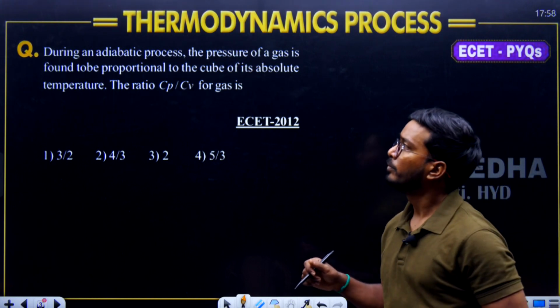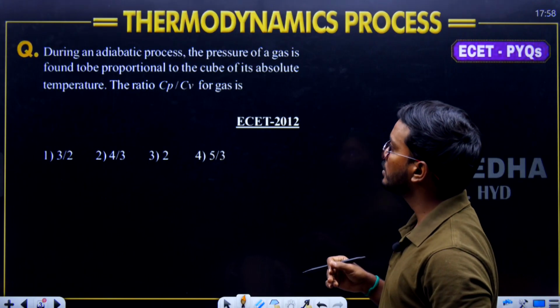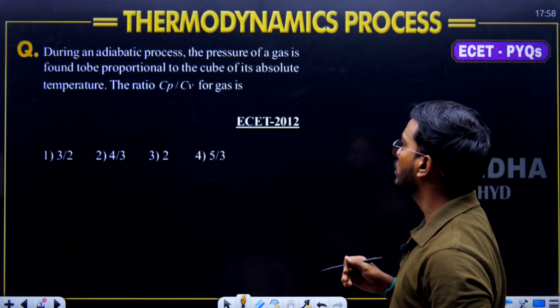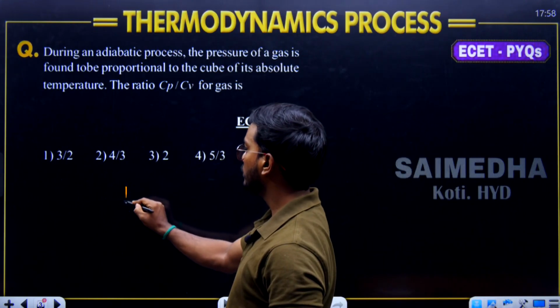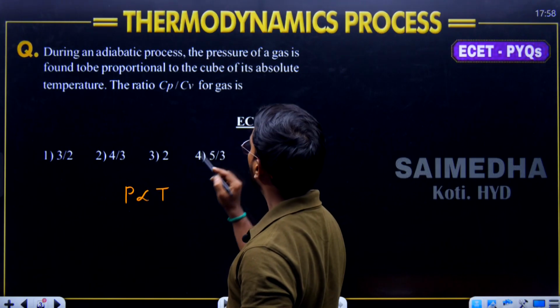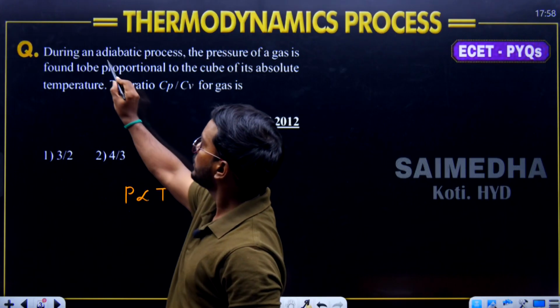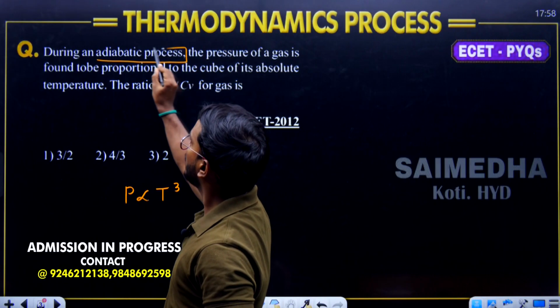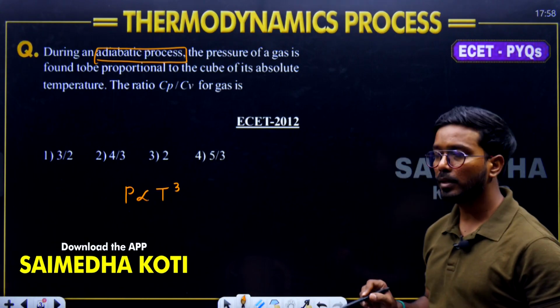Question number 1. During an adiabatic process, the pressure of a gas is found to be proportional to the cube of its absolute temperature. Here it is mentioning which process? Adiabatic process. Okay. In the adiabatic process, what is the relation between the pressure and temperature?